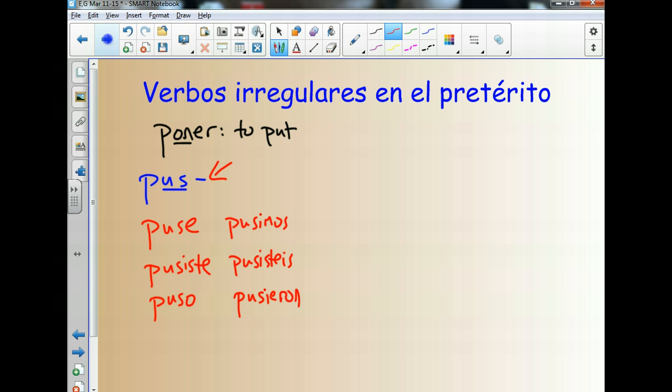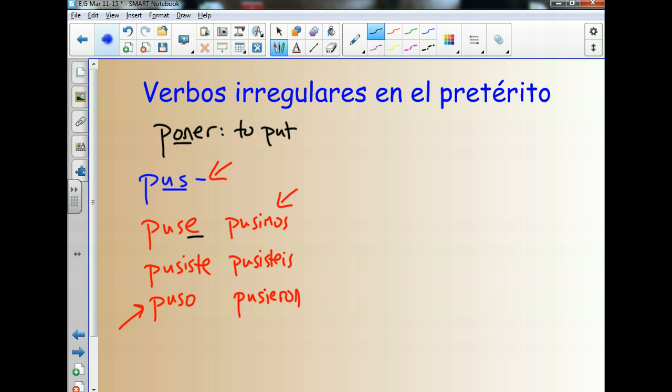So, for example, he put the dinner on the table. Él puso la cena en la mesa. We put the homework on the desk. Nosotros pusimos la tarea en el escritorio. This is how we use this verb.